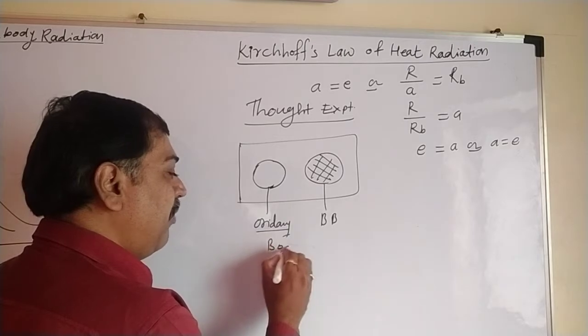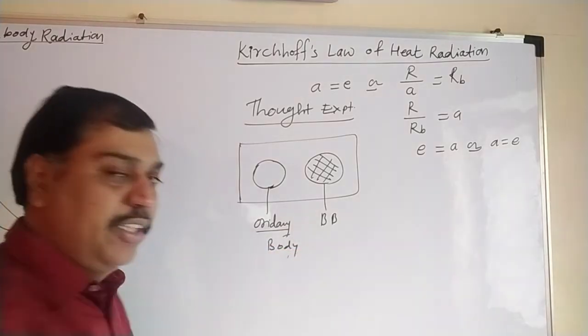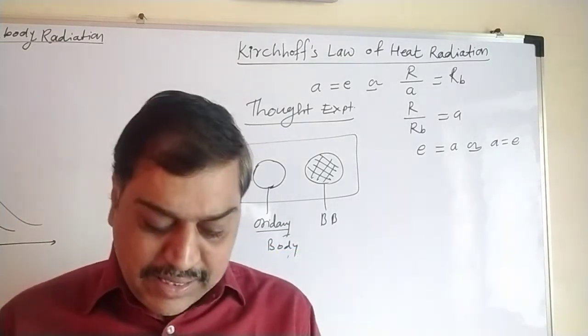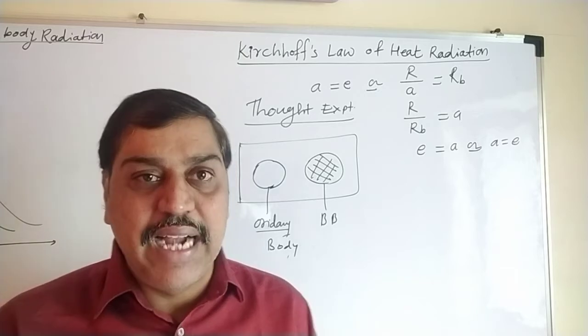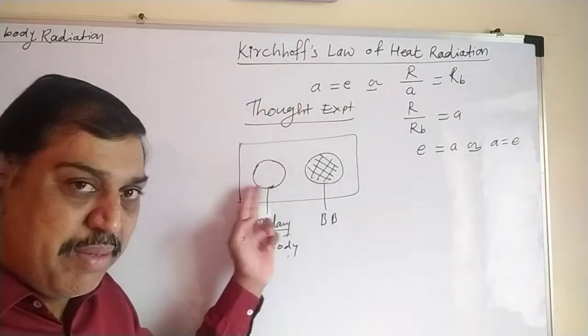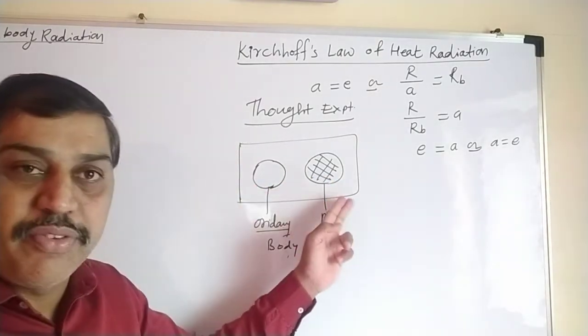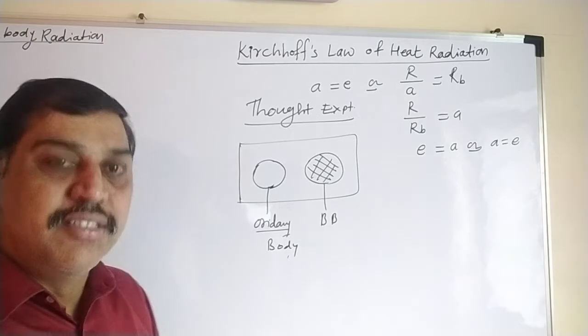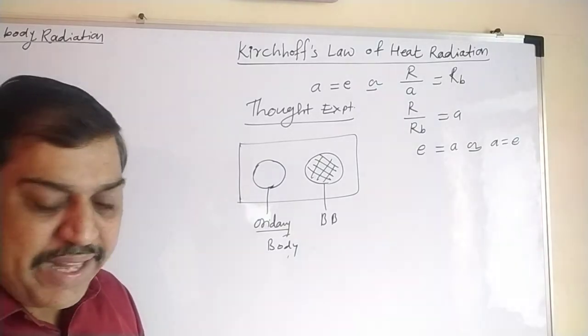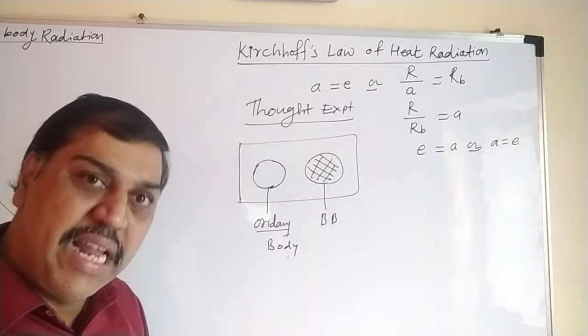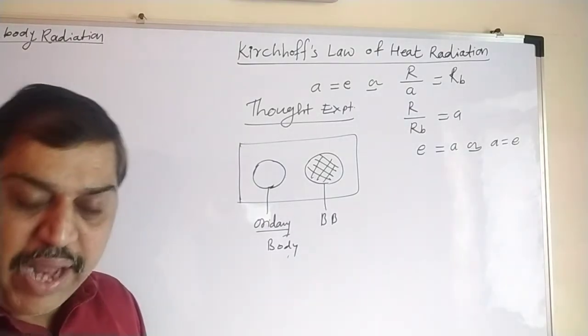The ordinary body and the perfectly black body are both kept in the same enclosure, such that the temperature of the surrounding is the same in both cases. Suppose both of them have the same surface area A, and let us consider everything else to be the same.